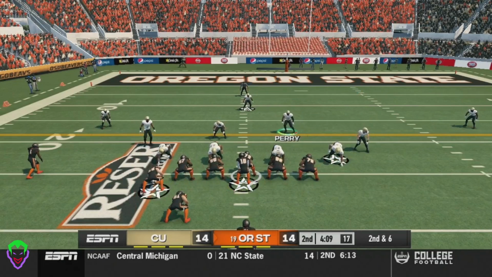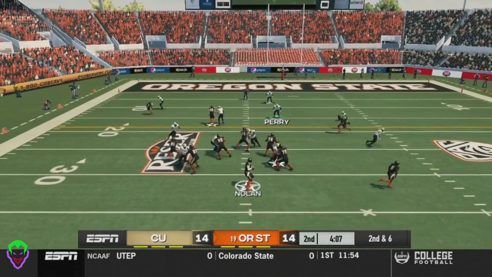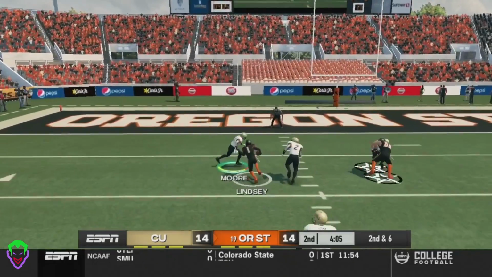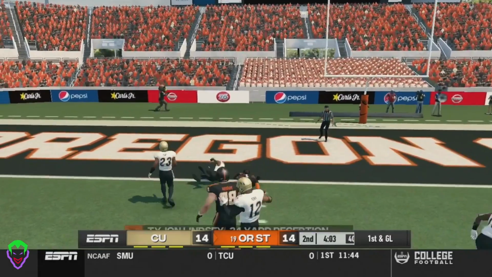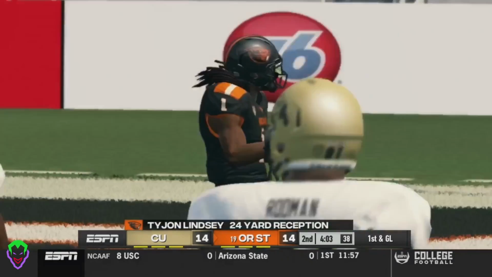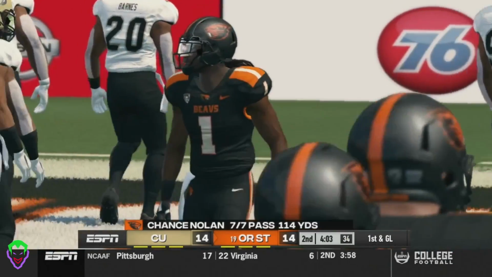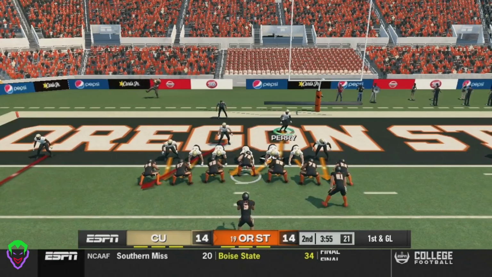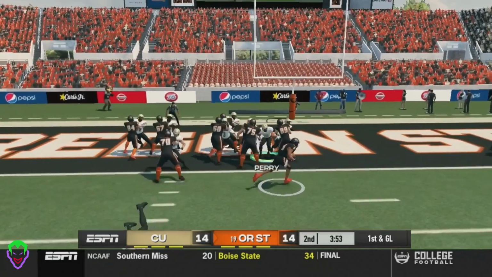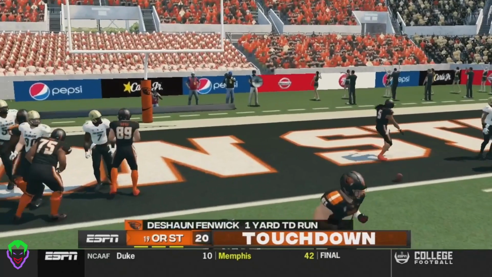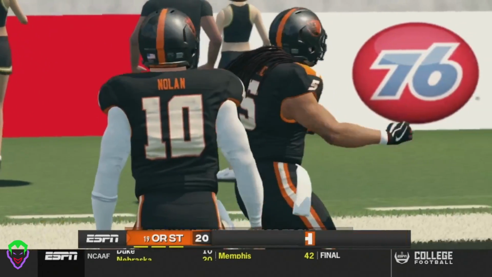On 2nd and 6 here, they had a man in motion. Nolan drops back, tries to find an open man, and he finds Lindsey once again, and Lindsey gets it all the way down to the 1-yard line. This Oregon State offense is very scary. Very good offensive team right here. And Wildcat formation, Fenwick keeps it, and he walks into the end zone. 1-yard touchdown run for the Beavs.